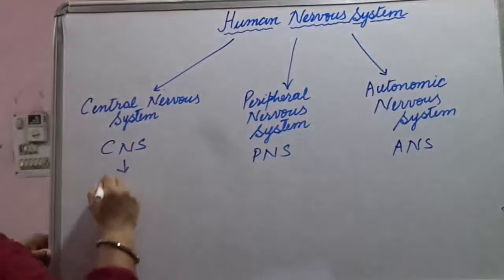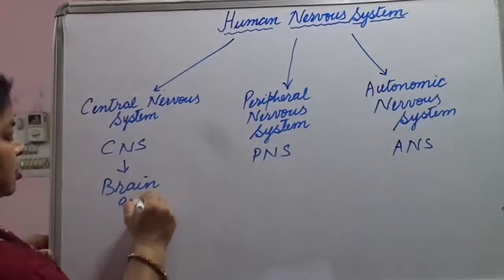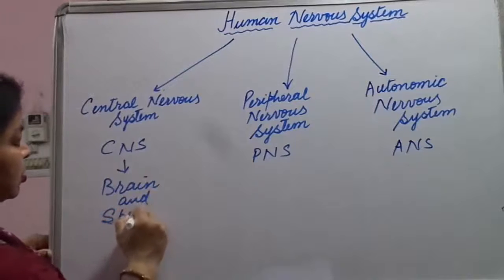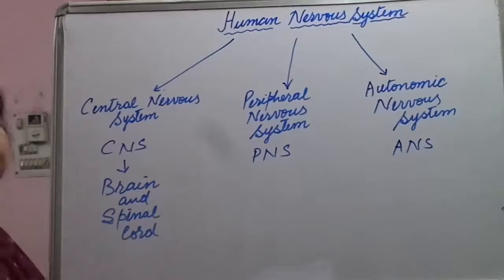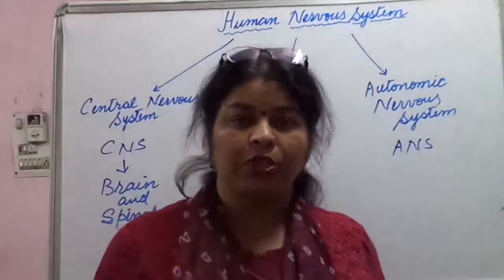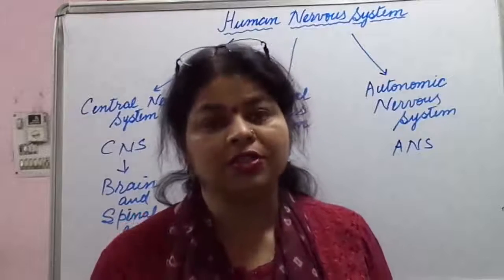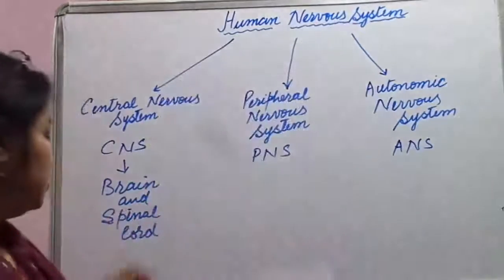It is made up of brain and spinal cord. Okay. Now, the brain and spinal cord receive information from all parts of the body and integrate it. So what is the function?